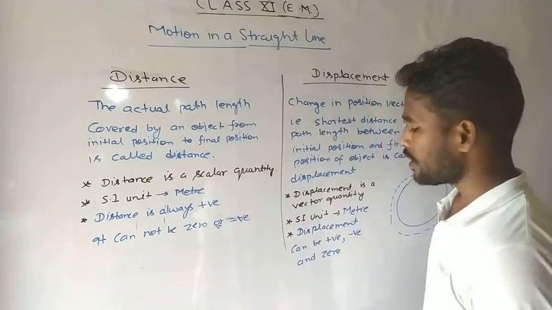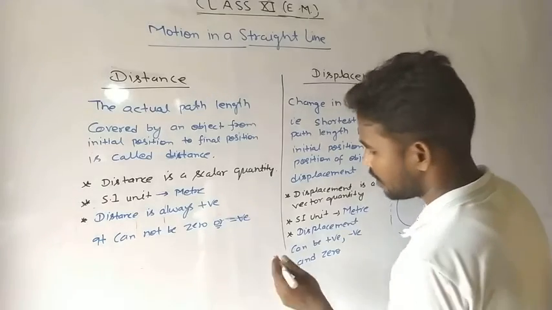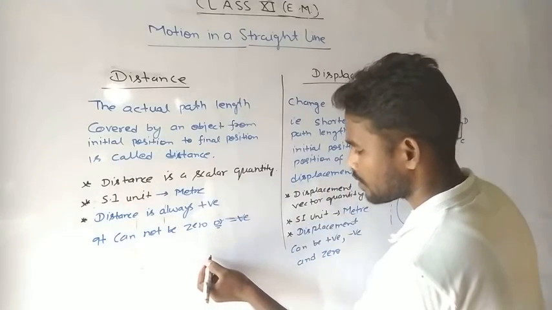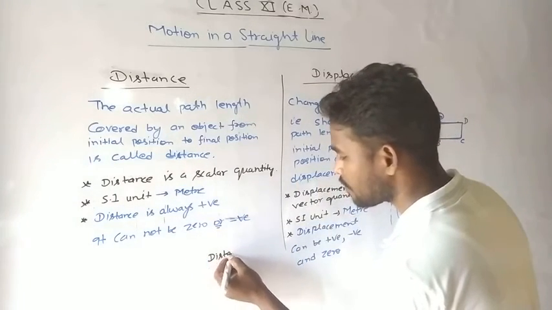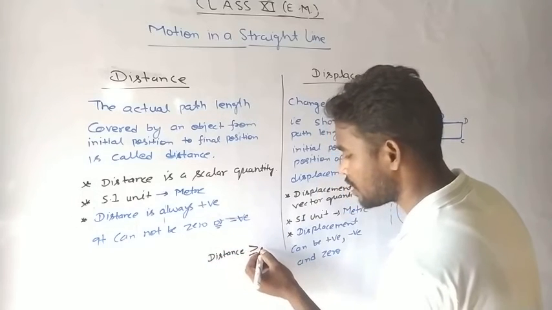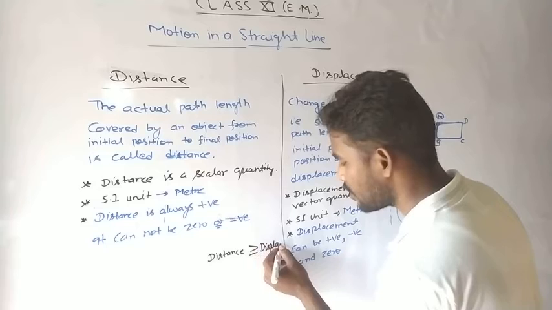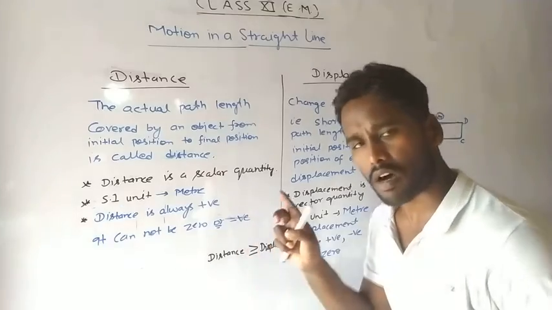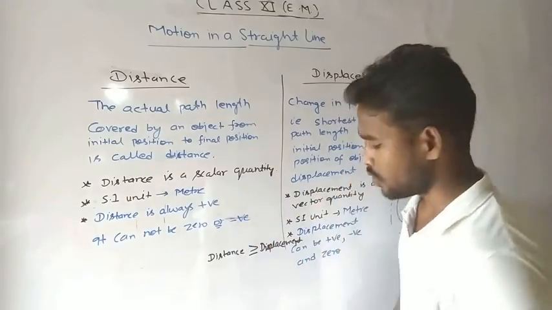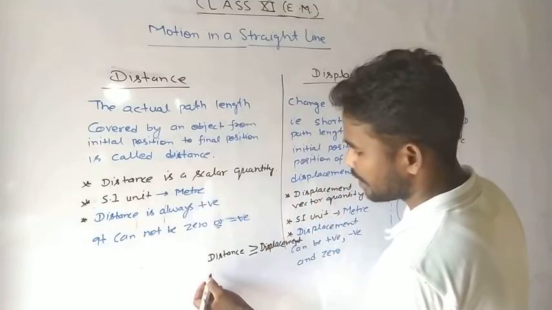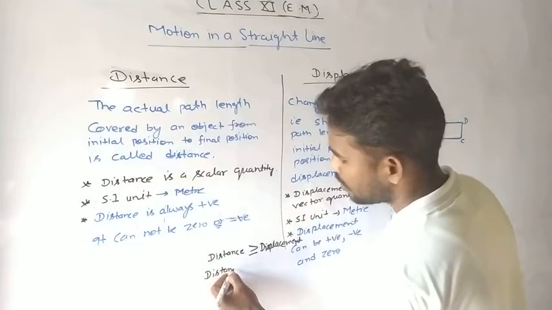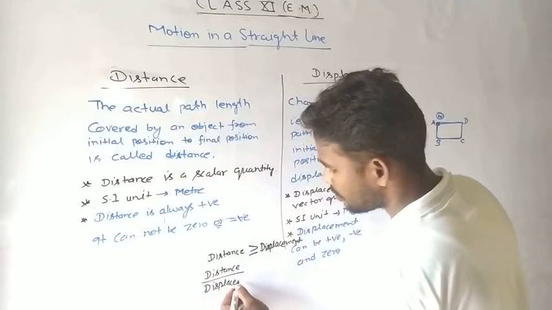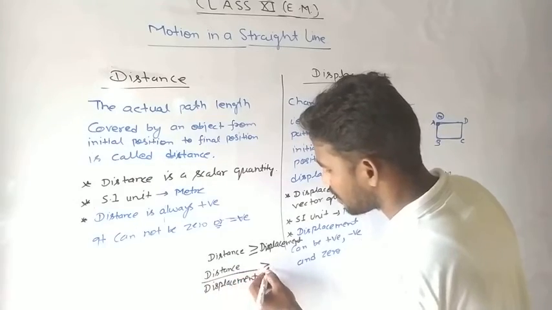One more important difference is there. Distance is always greater than or equal to displacement, or simply we can write distance divided by displacement will be greater than or equal to 1.